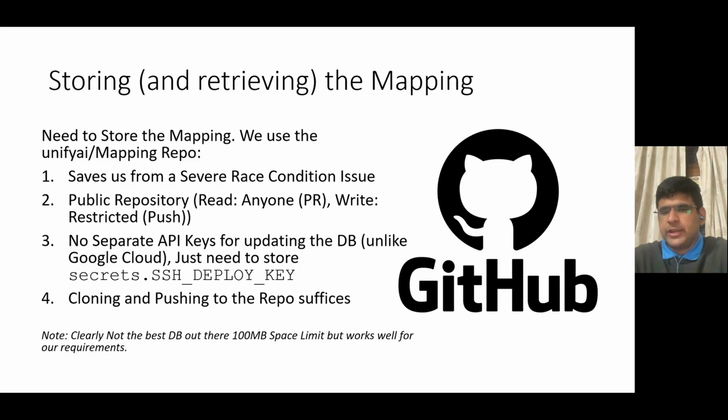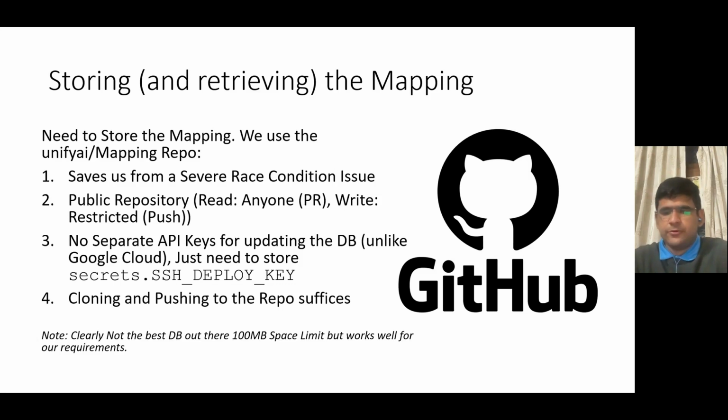The best part about using a GitHub repository is that it has built-in synchronization and locking mechanisms. The ability to point out merge conflicts and to handle a shared object is integral to GitHub, right? So this helps us avoid a severe race condition issue, which I'll go into the details of in some time.